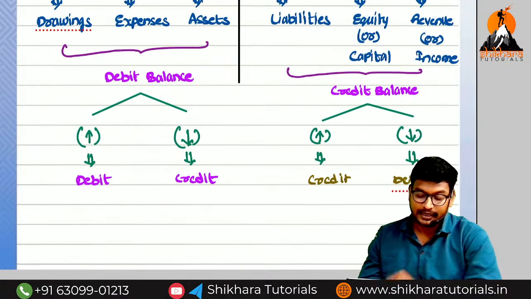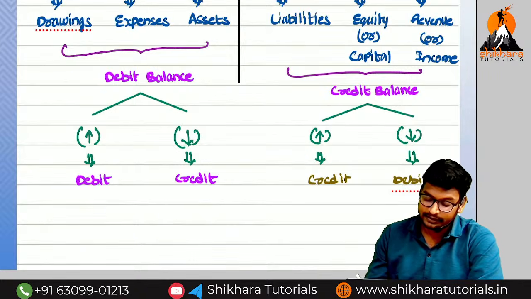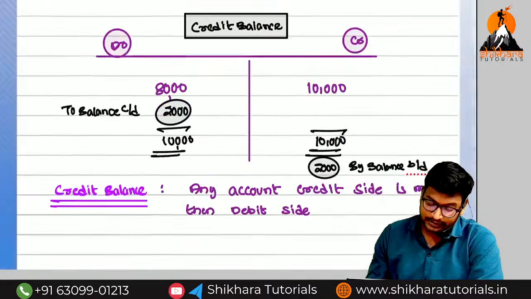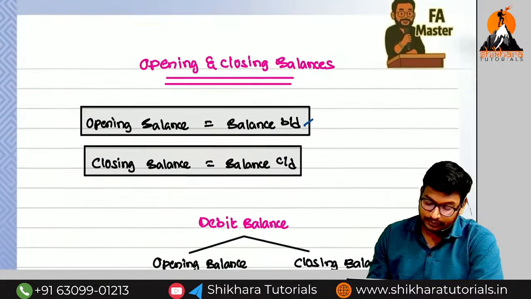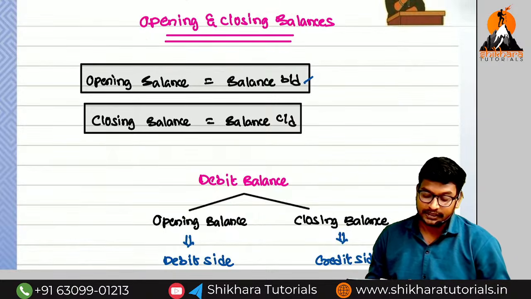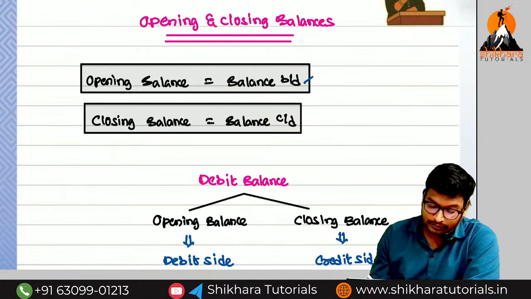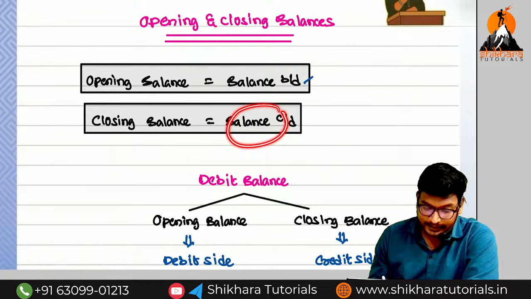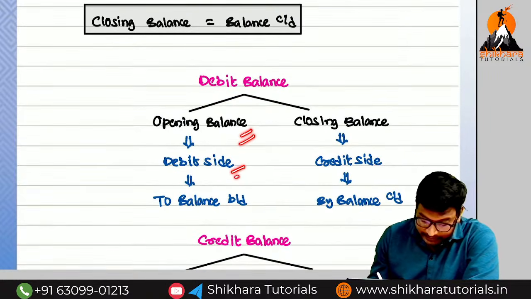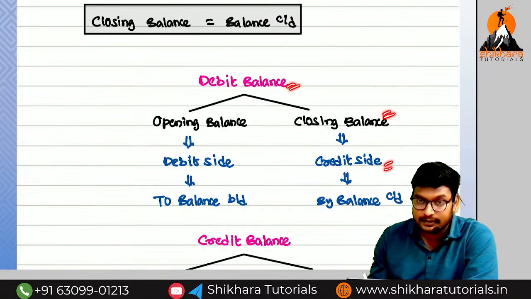So as of now, I have discussed what are the points. Debit balance means debit side is more. Credit balance means credit side is more. So next, then after, we have to see where the opening balance we need to record. Opening balances and closing balance. First of all, what is the meaning of opening balance? Balance brought down. What is the meaning of closing balance? Balance carried down. For the debit balance, opening balance will be on the debit side. For the debit balance, closing balance will be on the credit side.